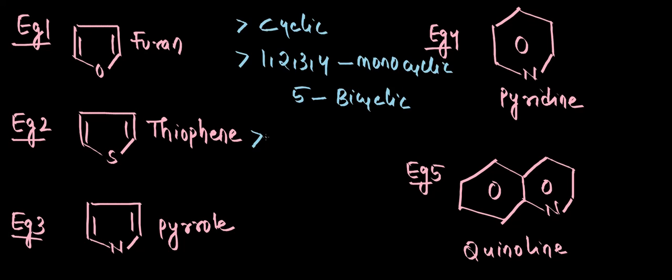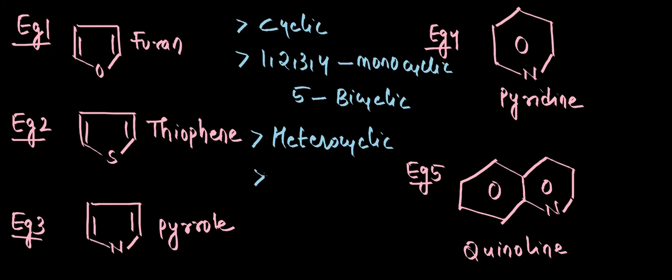And within the ring we find some different atoms, isn't it? Example 1 is a pentagon with oxygen, example 2 a pentagon with sulfur, then a pentagon with nitrogen, a hexagon with nitrogen, and example 5 is actually naphthalene but with a nitrogen atom in it. So different atoms are present, that means carbon along with other atoms, so this is a heterocyclic compound.